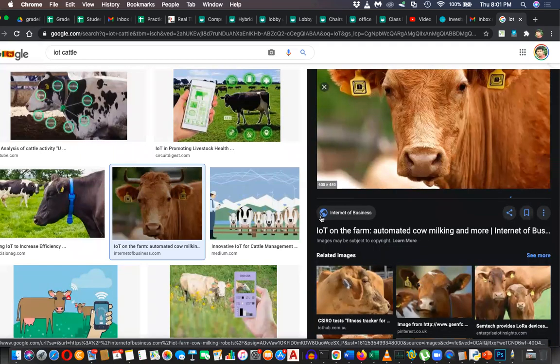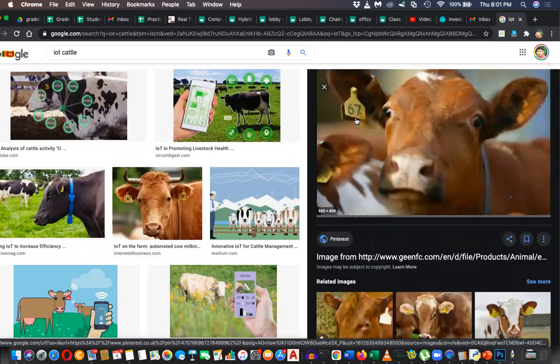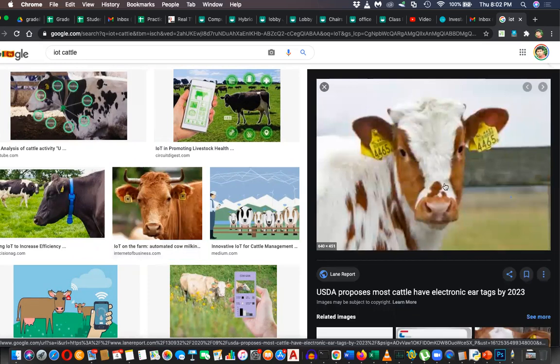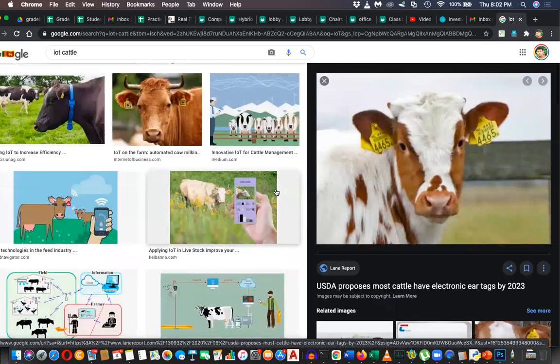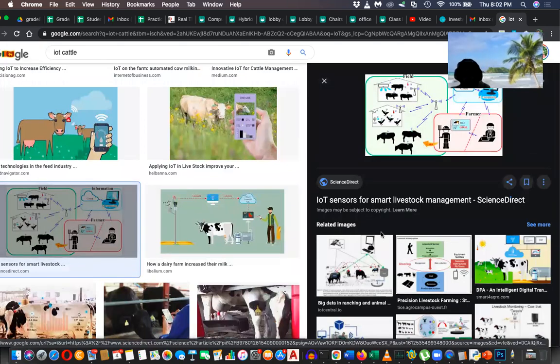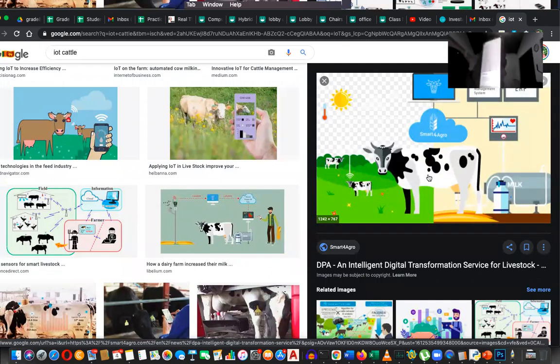Why is that used? Basically to track the health, get information, track the food patterns, and here you can see it tracks the heartbeat and all. That's why these are used.